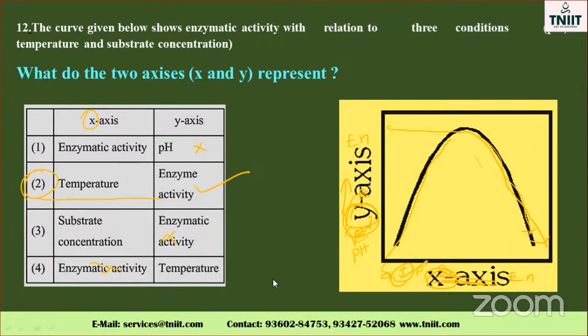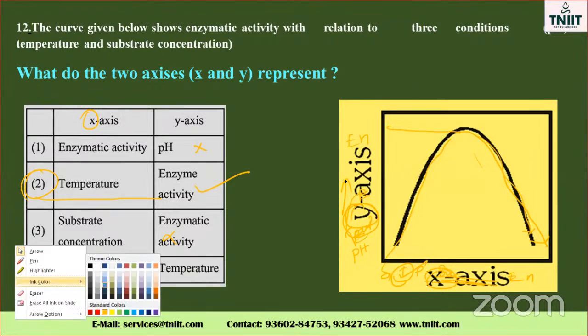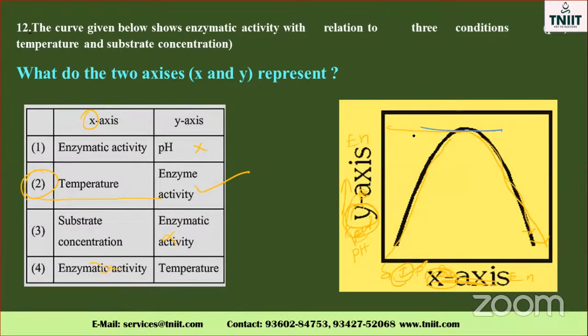They told that as temperature increases, enzymatic activity also increases. That is very, very important. Once it reaches 40, I already told you, how much temperature gives the maximum level, V max? Already told you, 37 to 42 degrees Celsius, isn't it?